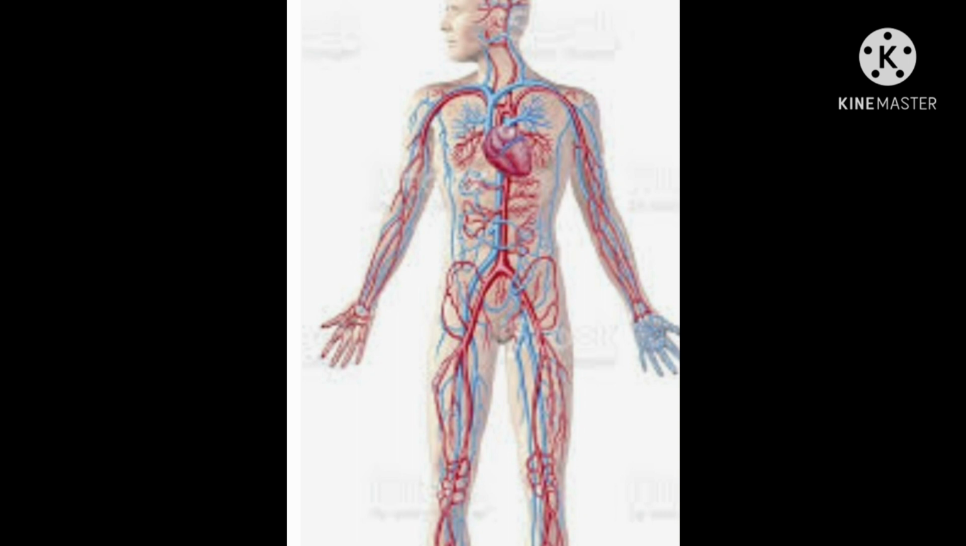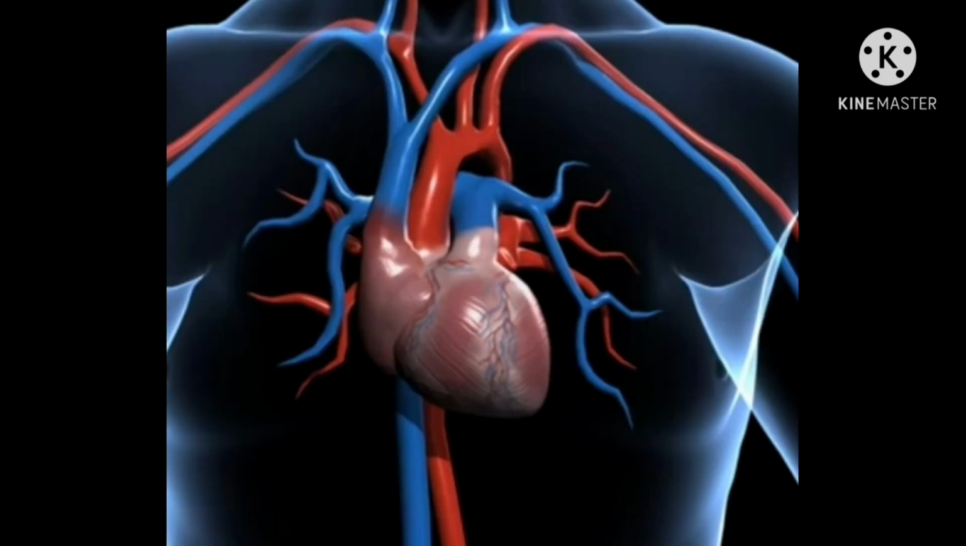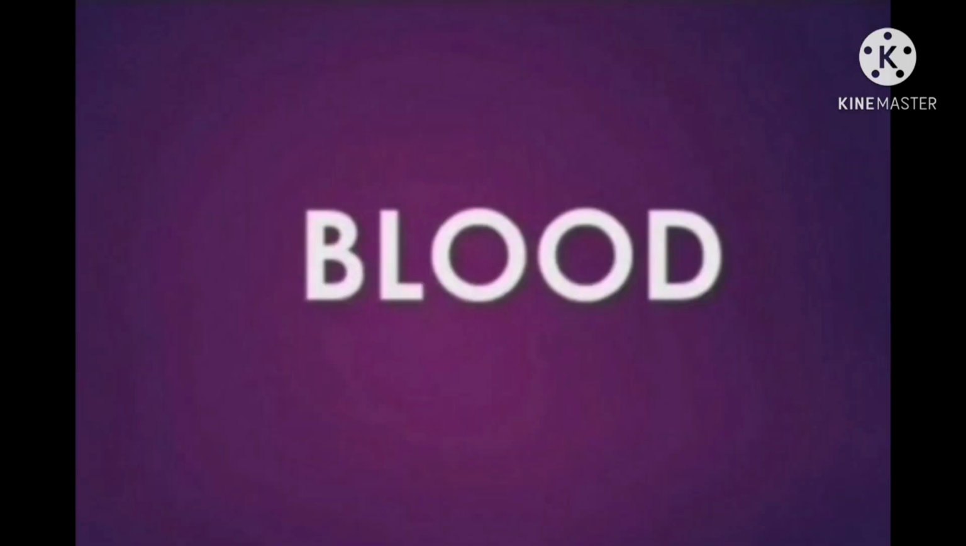In the circulatory system, the heart acts as a pump to push out blood. The blood vessels act as tubes or pipes through which blood flows in the whole body. We will now describe all the parts of the circulatory system in detail one by one. Let us start with the blood.